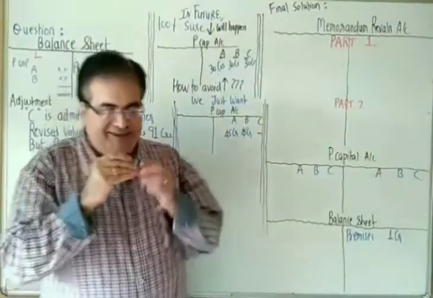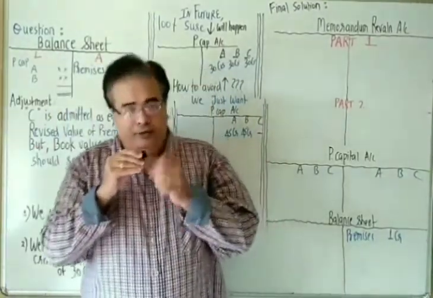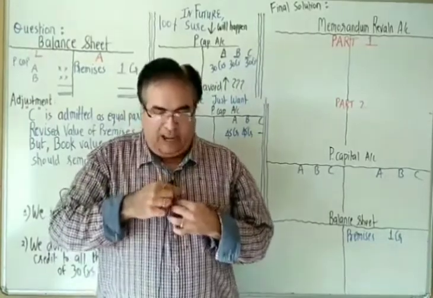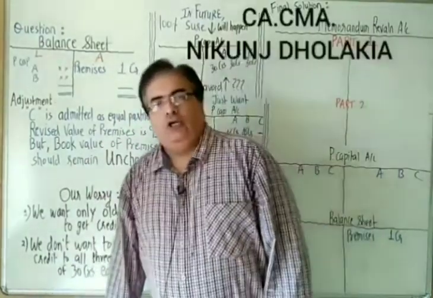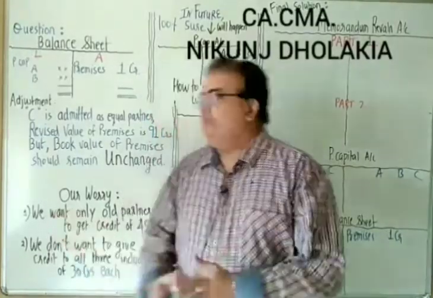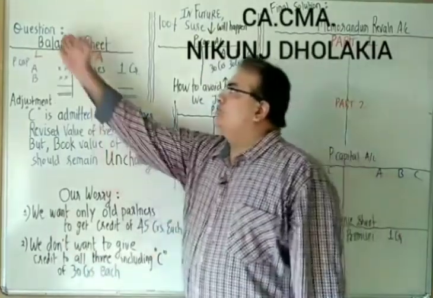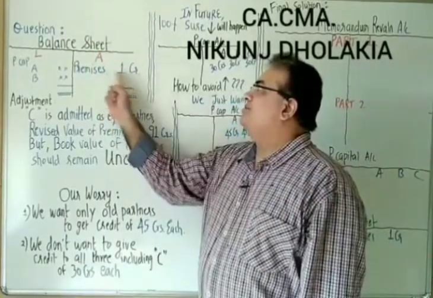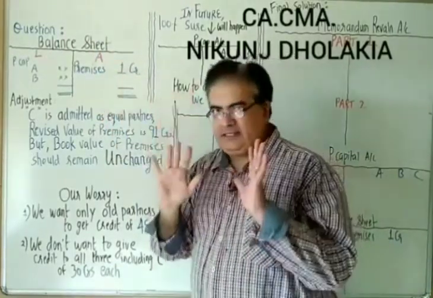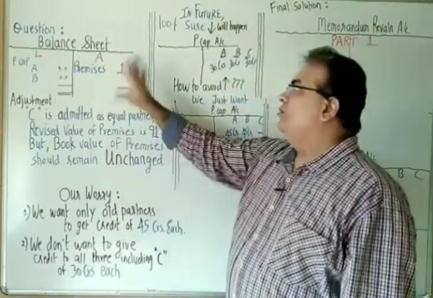Okay, today we are going to learn about memorandum revaluation account. So let's start straight away. Question says balance sheet premises 1 CR. It's given in the question. Premises 1 CR.